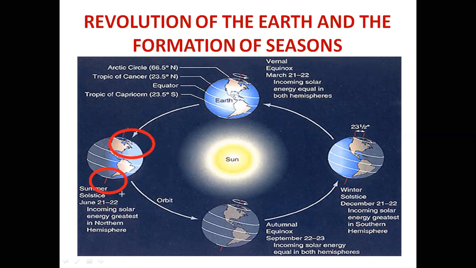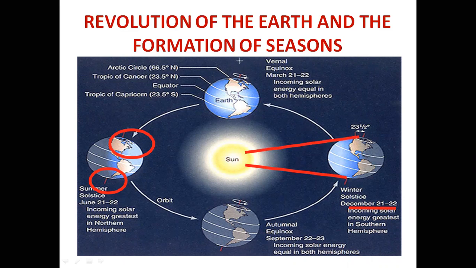Clear? Hope you understood. Let me continue with the date 21st, 22nd December. Here the southern hemisphere has vertical sun rays, or you can say the northern hemisphere is far away from the sun.